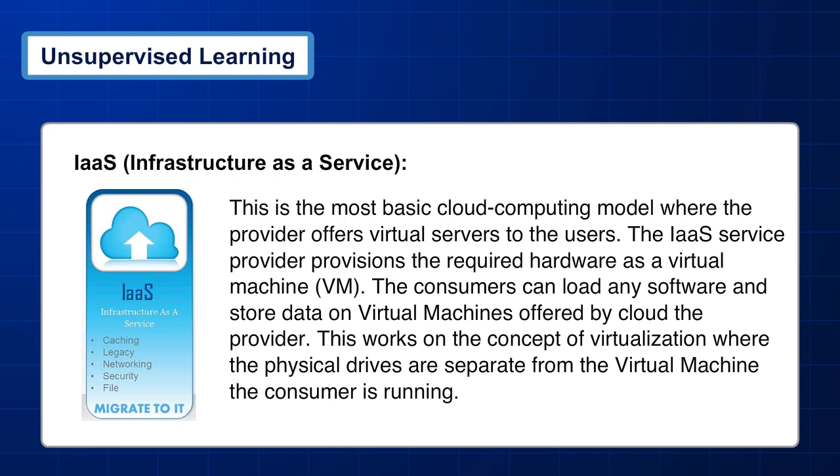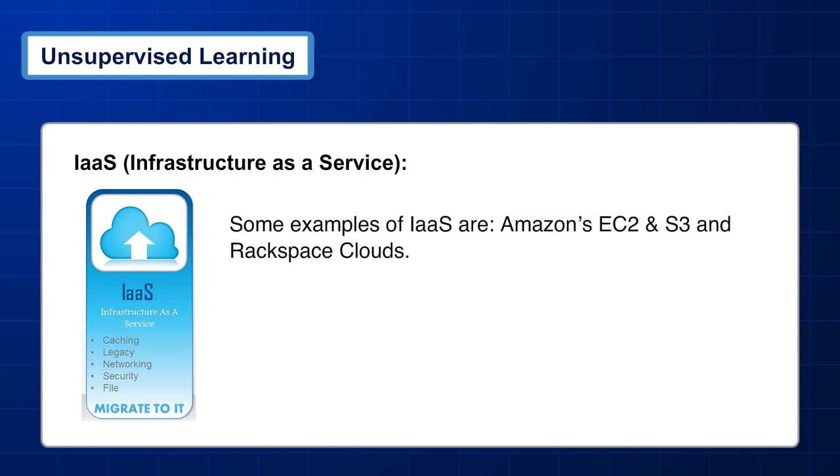This works on the concept of virtualization, where the physical drives are separate from the virtual machine the consumer is running. Some examples of IaaS are Amazon's EC2 and S3 and Rackspace Clouds.